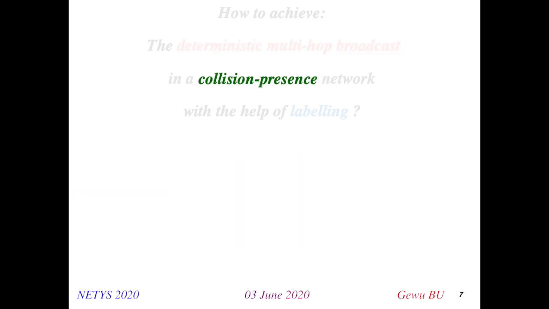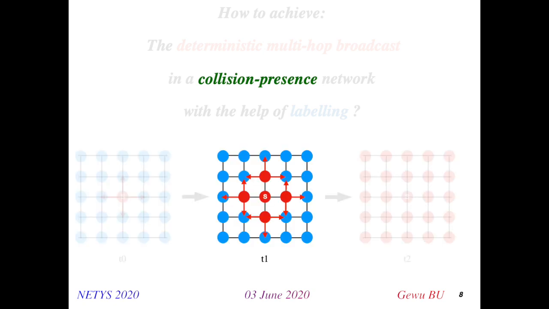The second definition is the collision-presence network, where the reception of two messages at the same time will fail. Let's take an example. Let's focus on the situation at time t1. When the neighbors of S receive the message, they will resend it one more time. In this case, some nodes will receive messages sent from the neighbors of S at the same time. For example, here several blue nodes will receive the messages sent from the red nodes at the same time.